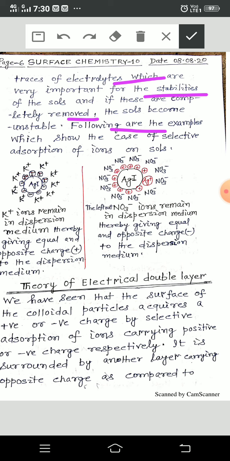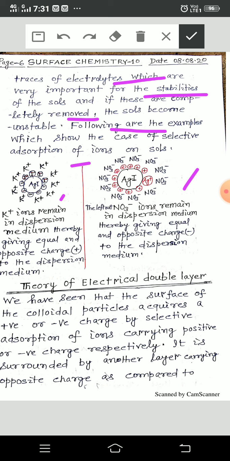Following are the examples which show the case of selective adsorption of ions. See here, this is AgI, the colloidal solution; the colloidal particle is AgI in this case, and I minus is at the surface of the colloidal particles, and it is known as a negatively charged colloid particle.